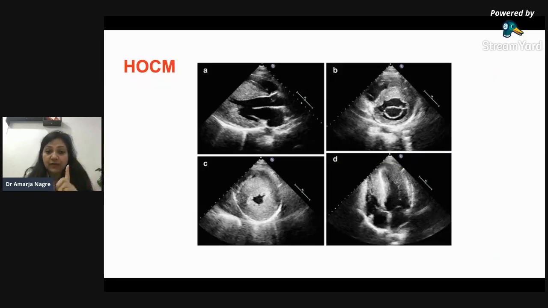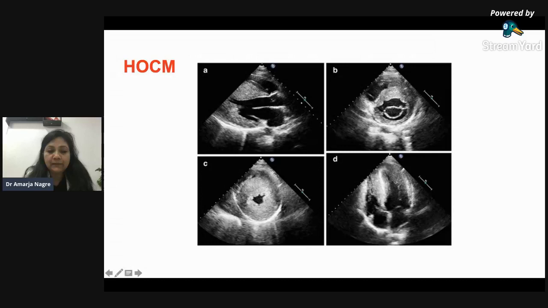In HOCM, whenever you see the hypertrophic obstructive cardiomyopathy, just look at the interventricular septum or the walls of the LV, they will be hypertrophied. In the short axis, you can see this hypertrophic myocardium. The LV myocardium is hypertrophied so much, so that gives you the diagnosis of HOCM.